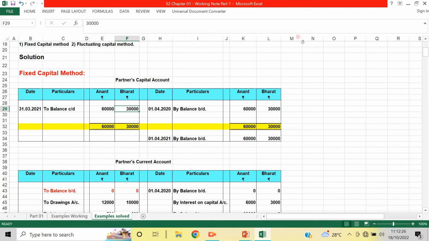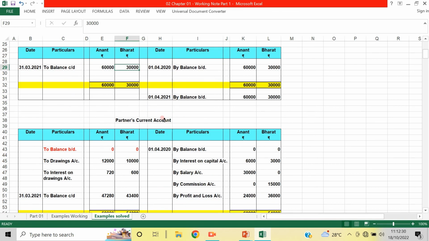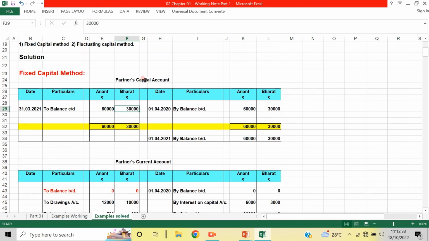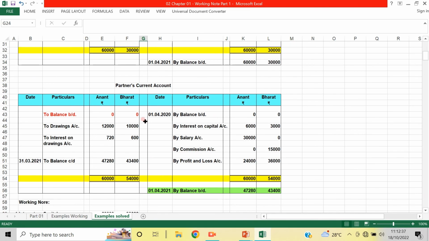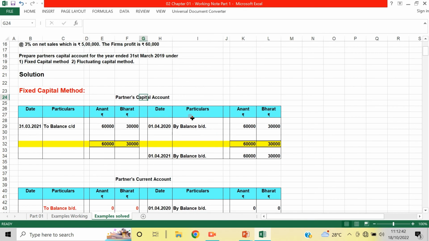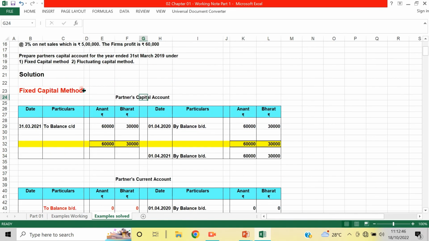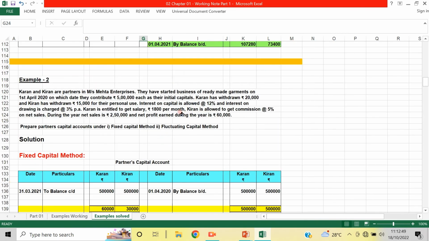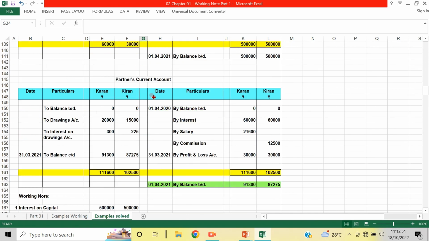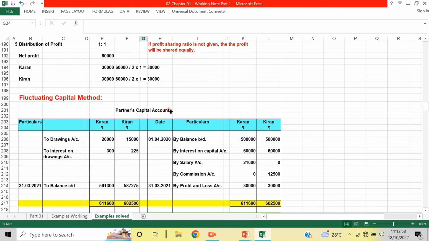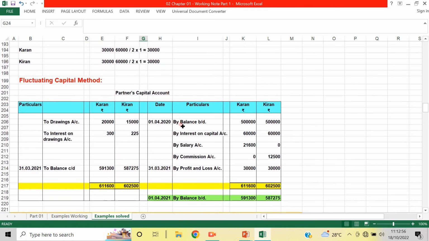Okay, now this is the thing. I hope you understood this. Fixed capital method, how to maintain a fixed capital method. Under fixed capital method, a fixed capital account is maintained for each partner, and a current account is opened. All the adjustments are made through the current account, and the fixed capital account is maintained. Both are maintained under the fixed capital method, and then there is the fluctuating capital method. Under this method, one capital account is maintained, and all the transactions are done through the same account only.